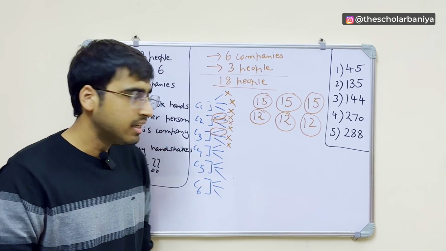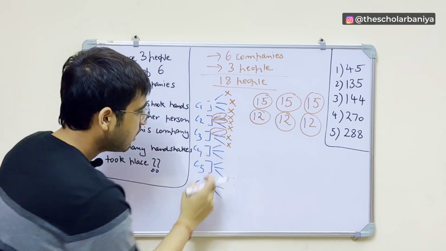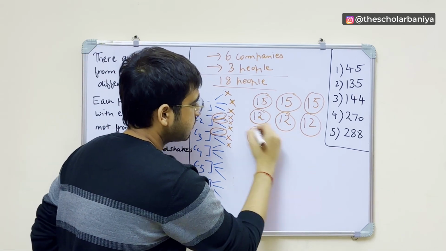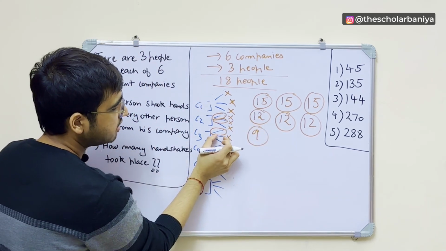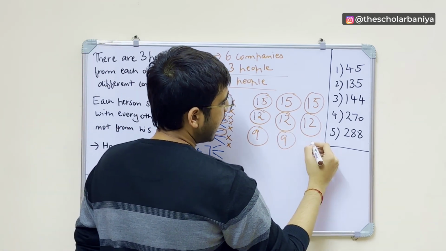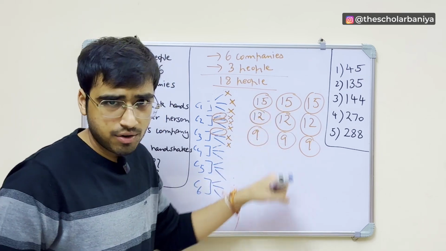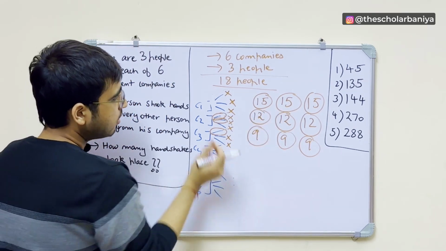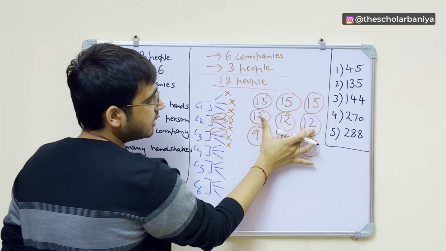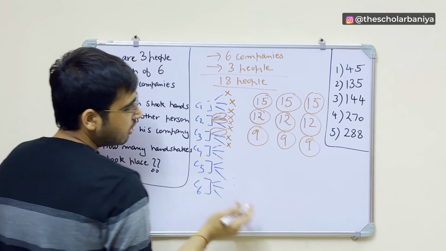So practically, this person from C3 will shake hands with how many people? 1, 2, 3, 4, 5, 6, 7, 8, 9. Similarly, the second person from C3 will shake hands with all these people, which is 9 and 9. I hope now you can see a pretty simple pattern, right? So we talked about C1, we got this. We talked about C2, we got this. We talked about C3, we got this. If we talk about C4, what will we get?